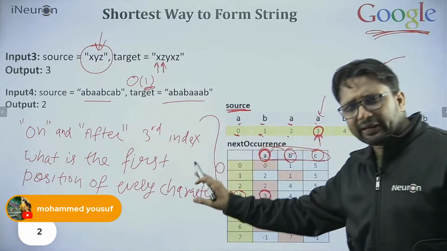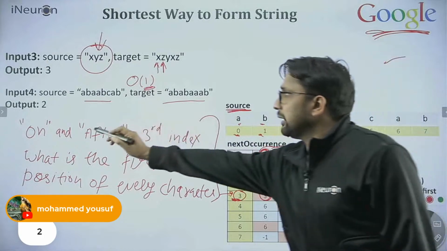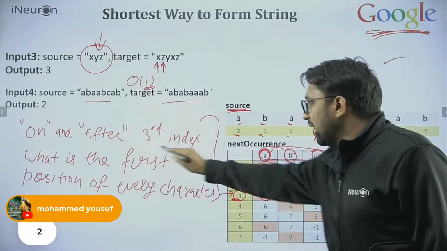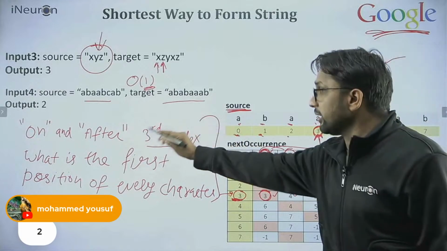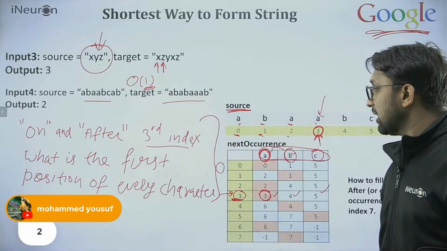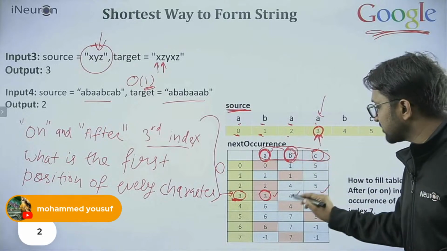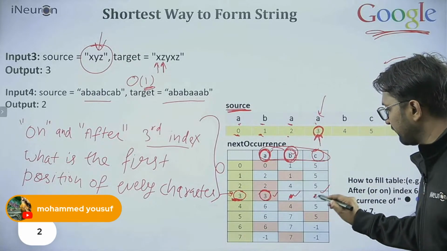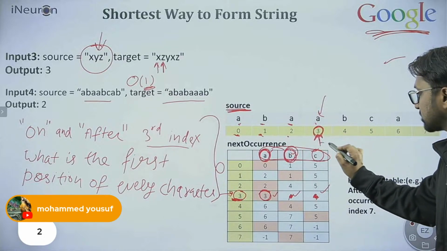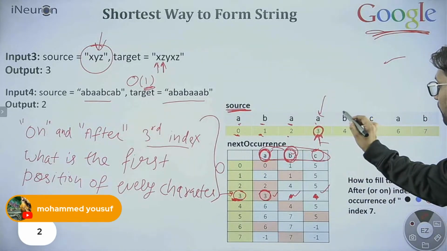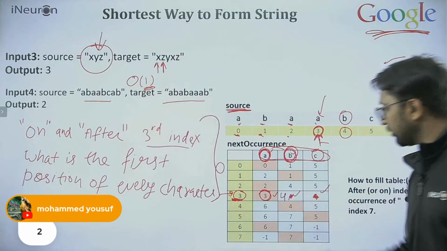I'm repeating again, please stay with me. On and after the third index, I'm trying to fill this cell and this cell. What is the first position of B after the third index? B is here. The position of B is 4, so I will write 4 over here.